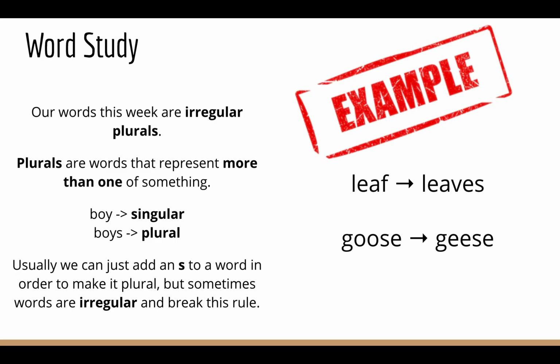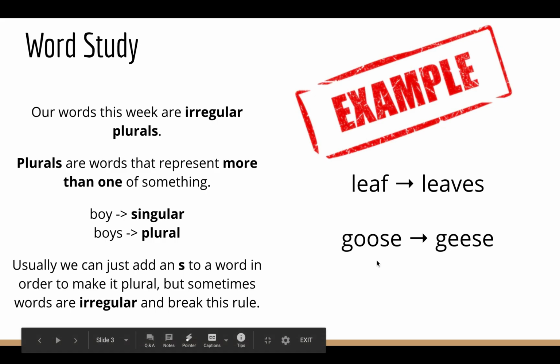So plurals are words that represent more than one of something. For example, the noun boy is a singular noun because it only represents one boy, but the plural form of it is boys, and that represents more than one boy. Usually we can just add an S to a word in order to make it plural, but sometimes words are irregular and break this rule. For example, the word leaf, we actually change that to leaves. So we drop the F and add VES.